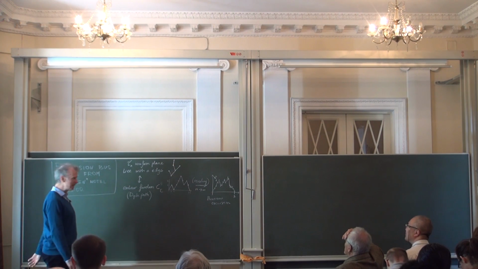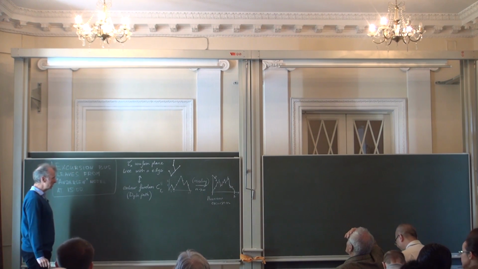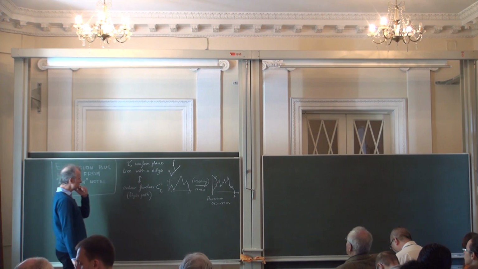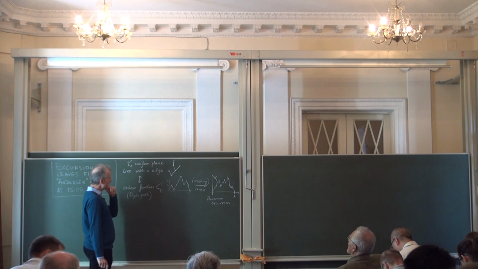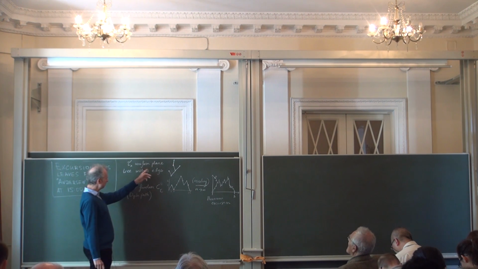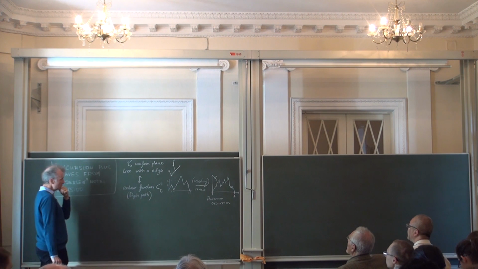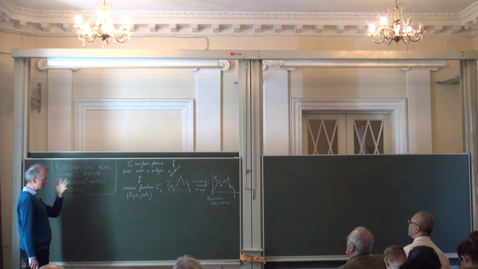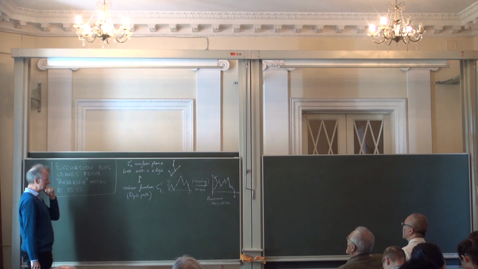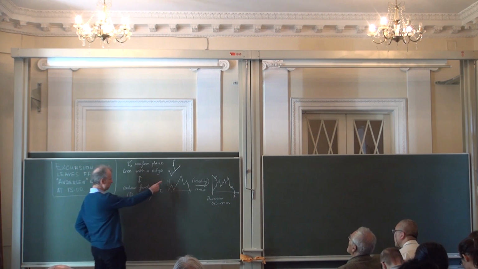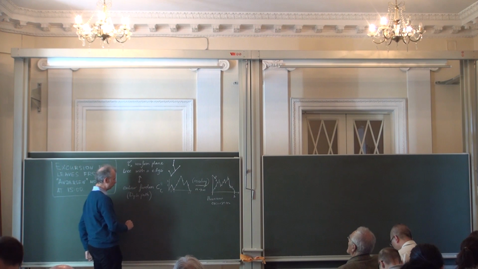Okay, so let me start by recalling what we did yesterday, essentially. So we were considering a plane tree with n edges chosen uniformly at random in the class of all plane trees with n edges. And we can represent this tree by what I call its contour function.